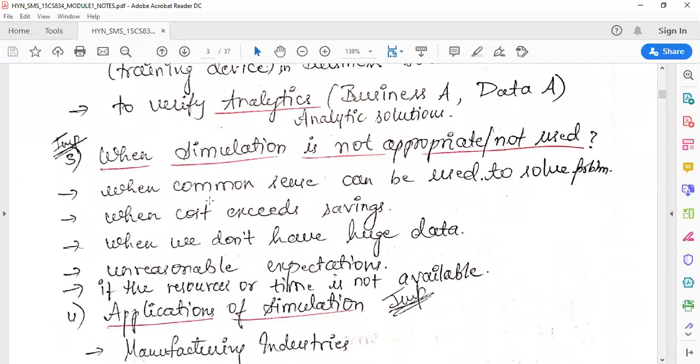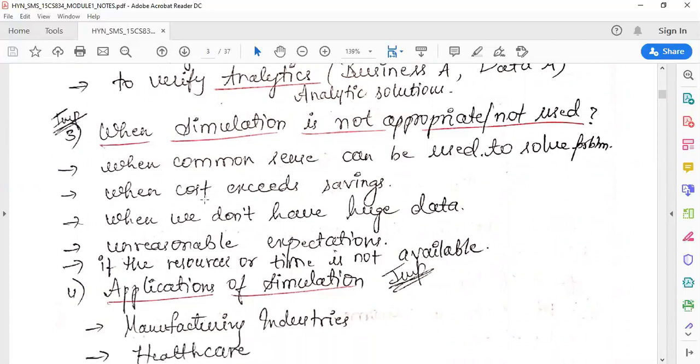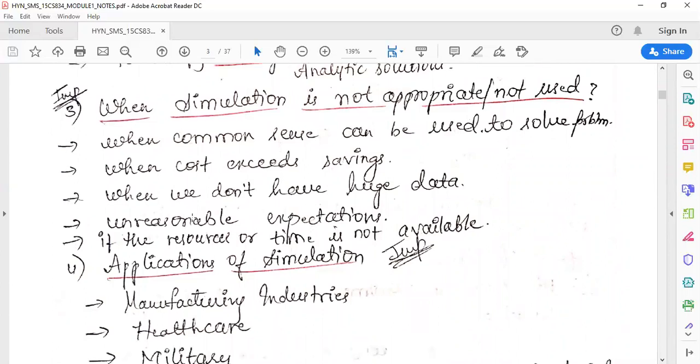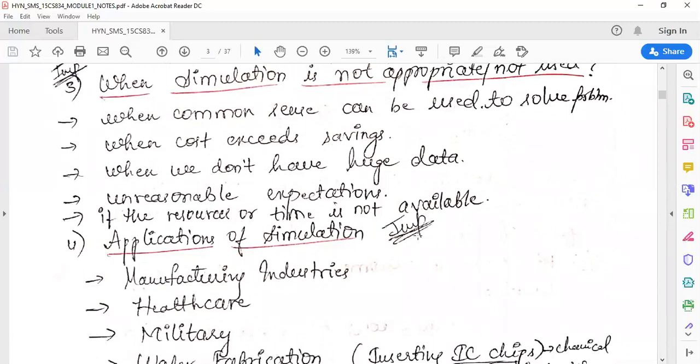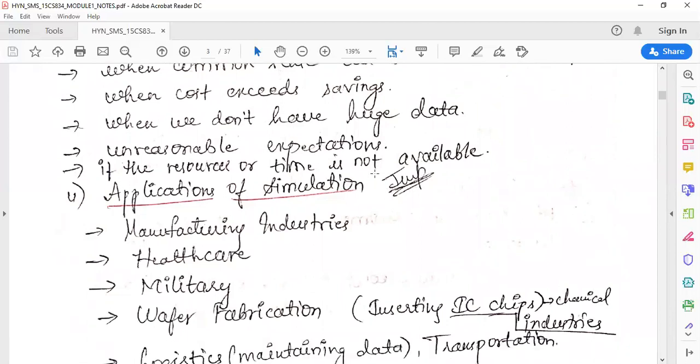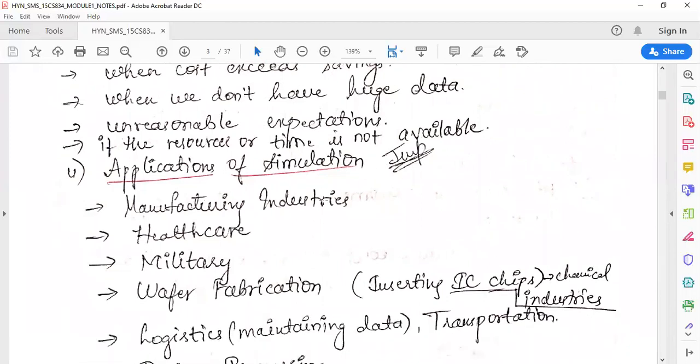So simulation is not appropriate when the problem can be solved using common sense, when the cost exceeds savings, when we don't have a huge amount of data, and when some manager is expecting something very fast. That is what we mean by unreasonable expectations. And if the resources or time are not available, we should not go for simulation.